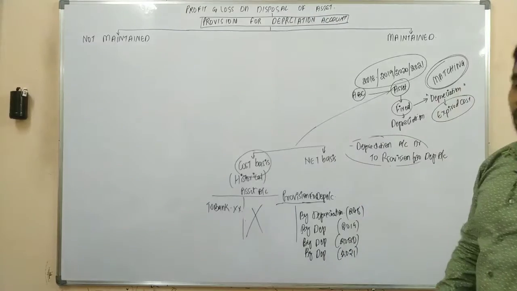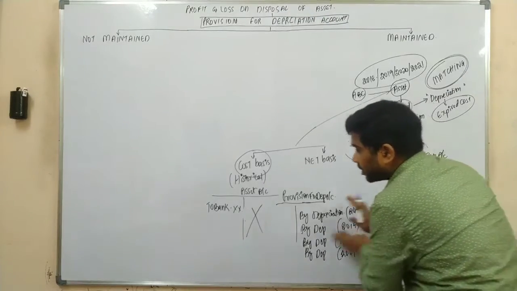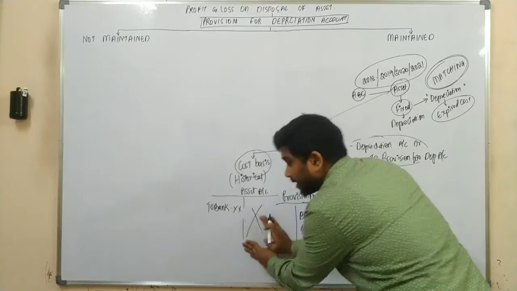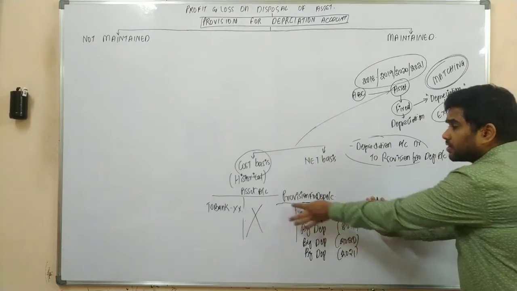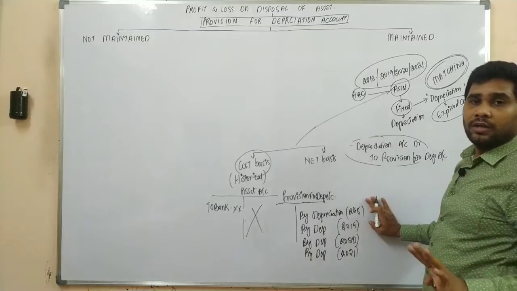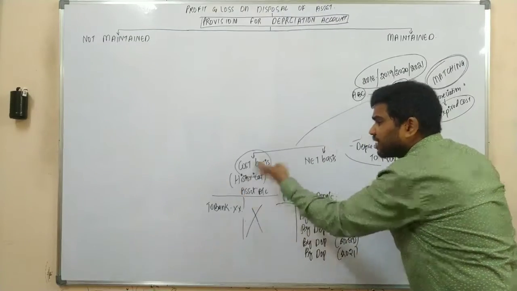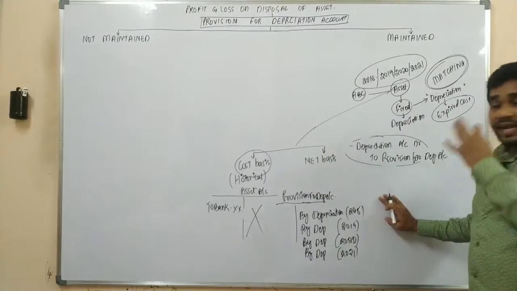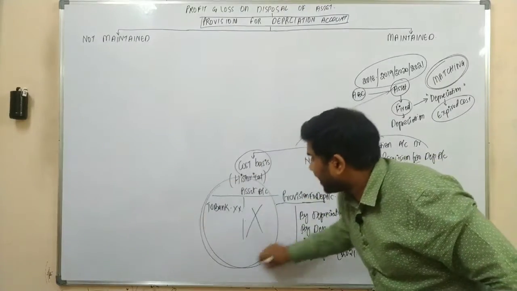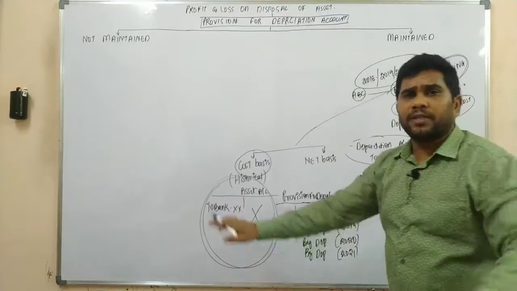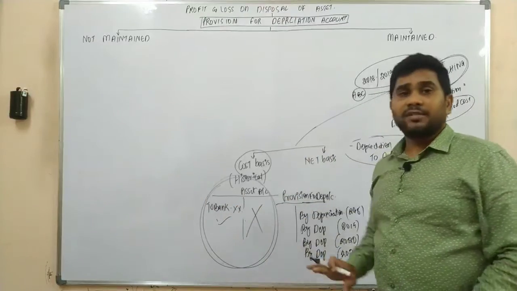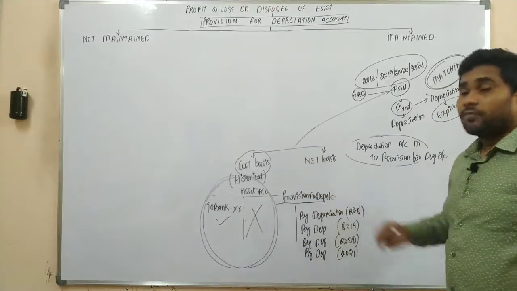So instead of transferring this depreciation to your asset account, we are transferring this depreciation to a separate account called the provision for depreciation account. The reason behind that is the company wants to maintain the assets at historical cost. The asset would always represent the purchase value. No depreciation in your asset account. So this is the reason we prepare the provision for depreciation account.